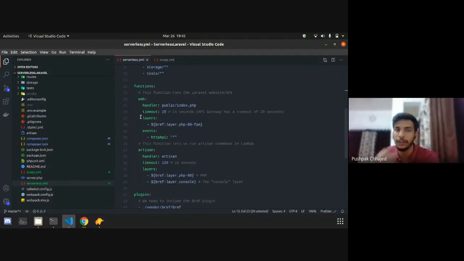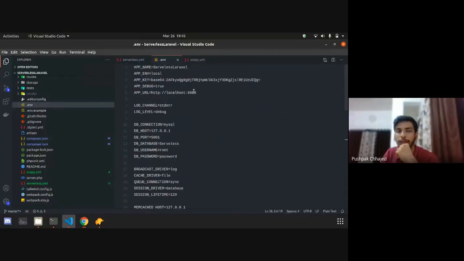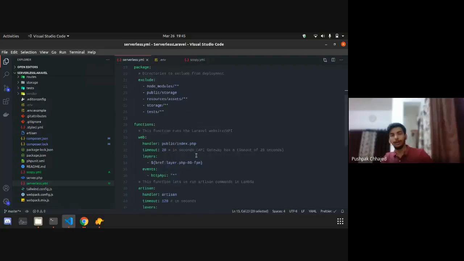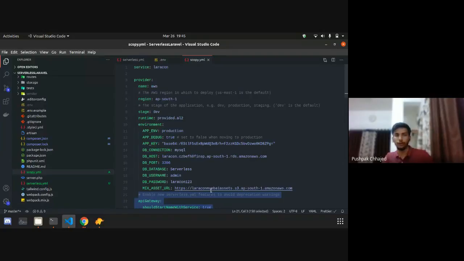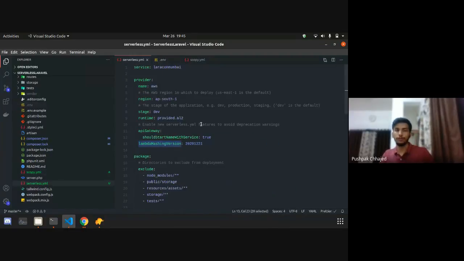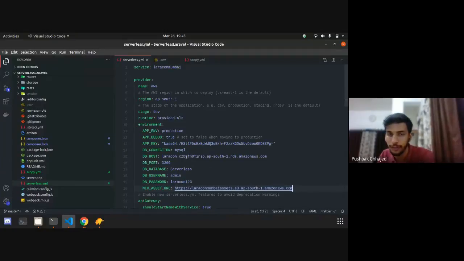After that, there is also one breaking change in the .env file. Before, your .env variables were loaded by default in your serverless environment, but due to that major breaking change, it is not the case now. You need to manually specify those environment variables in your serverless.yml file. Again, this is the way of defining environment variables in your serverless file.